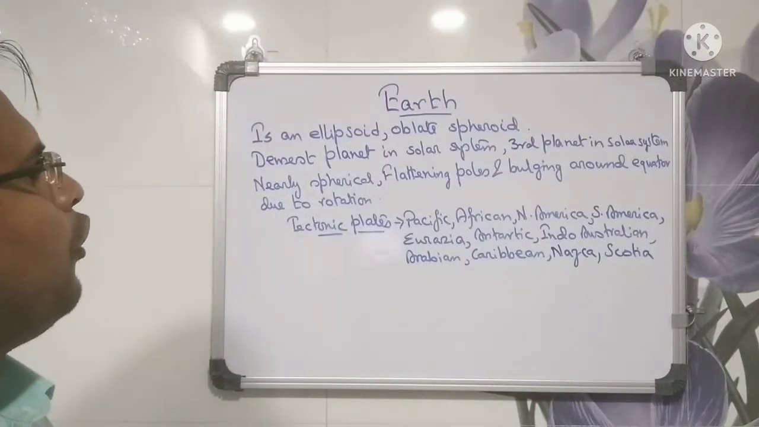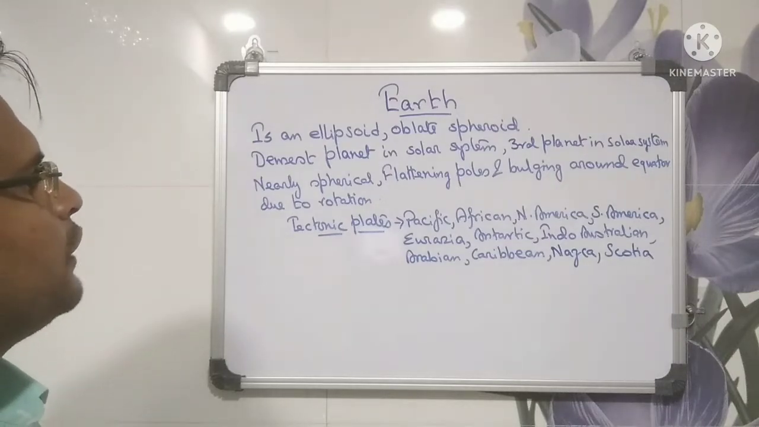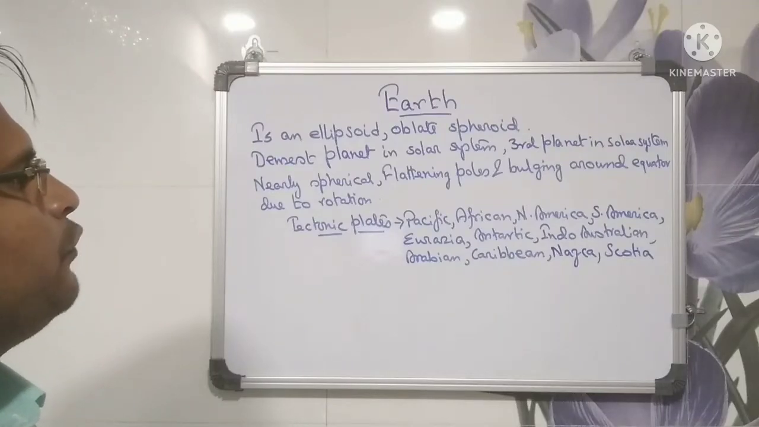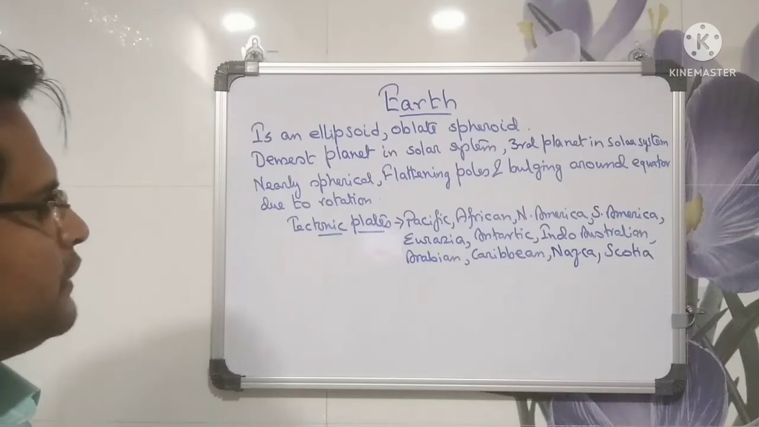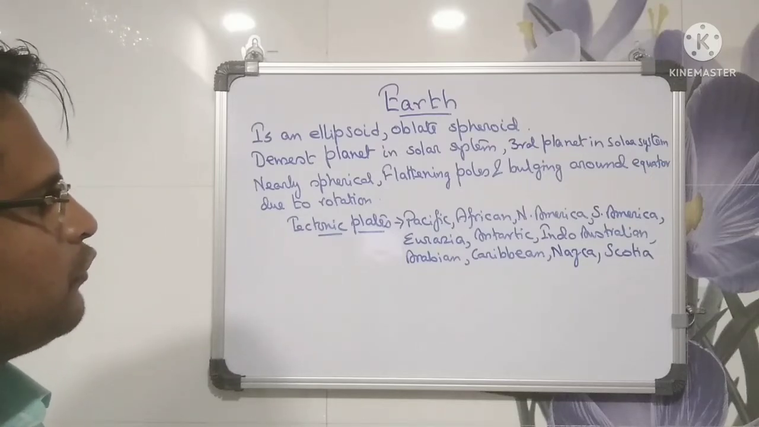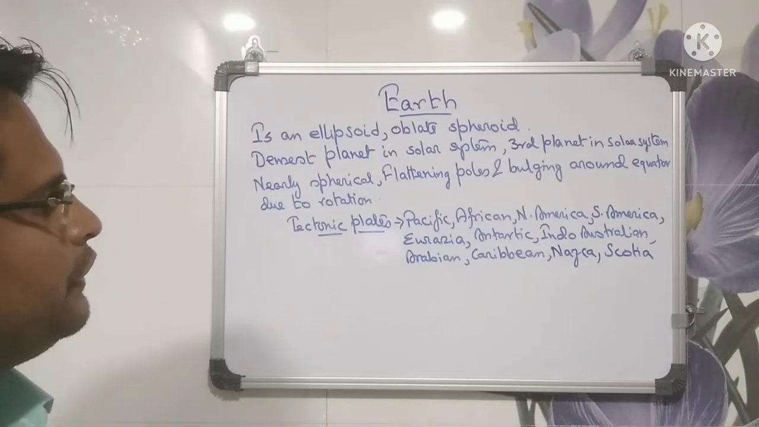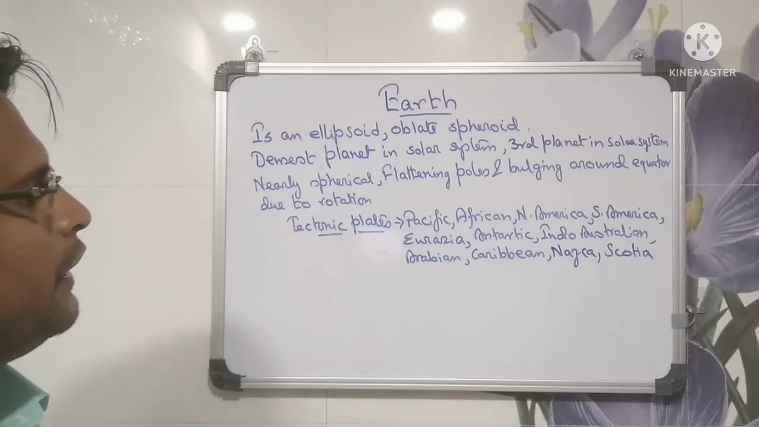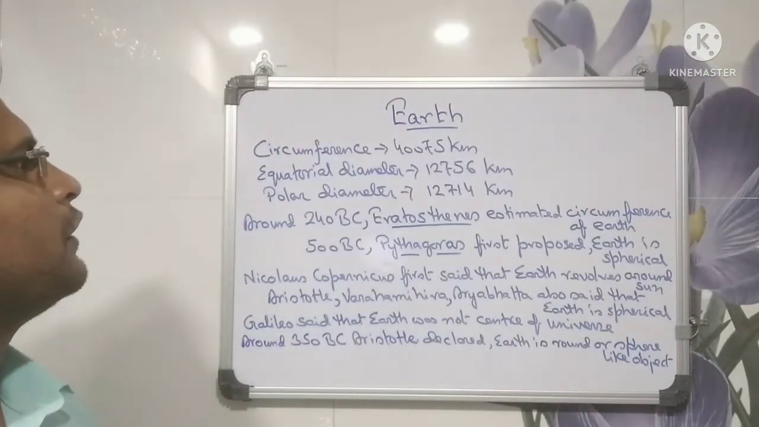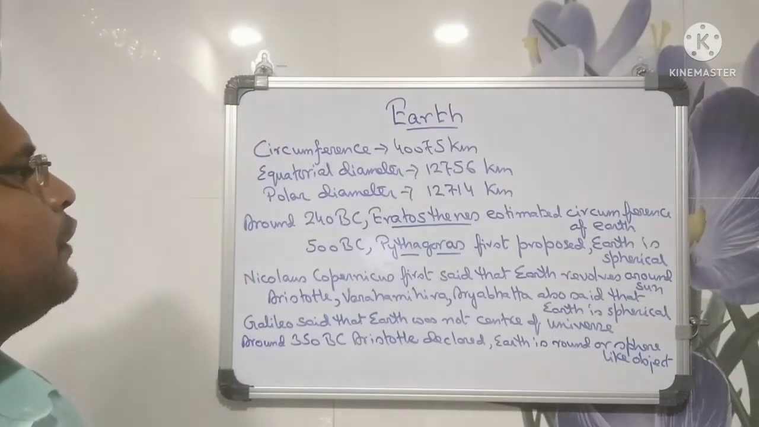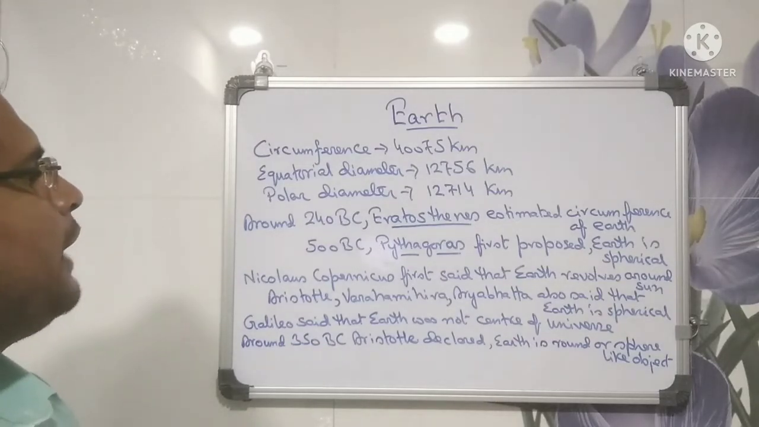It is an ellipsoid, an oblate spheroid, the densest planet in the solar system and the third planet. Nearly spherical, it is flattened at the poles and bulges around the equator due to rotation. The tectonic plates are Pacific, African, North American, South American, Eurasian, Antarctic, Indo-Australian, Arabian, Caribbean, Nazca, Scotia. The circumference of Earth is 40,075 kilometers. The equatorial diameter is 12,756 kilometers. The polar diameter is 12,714 kilometers.